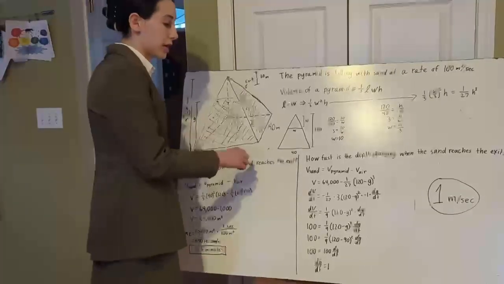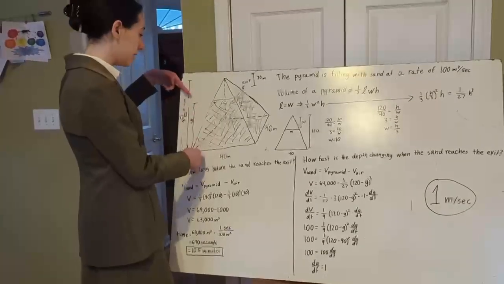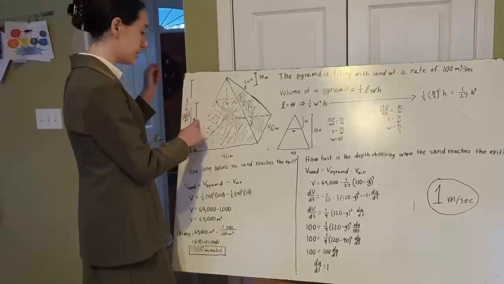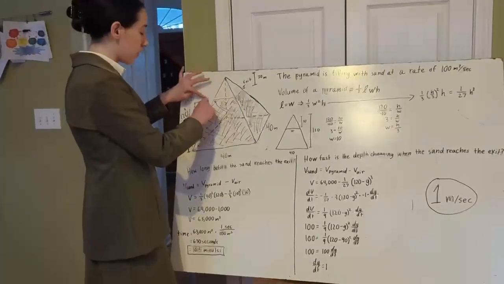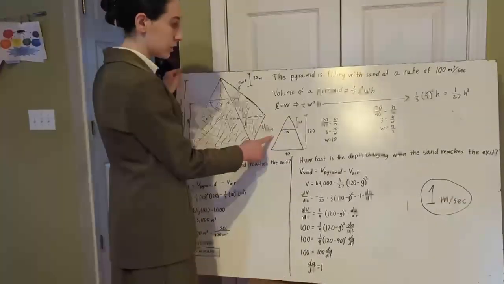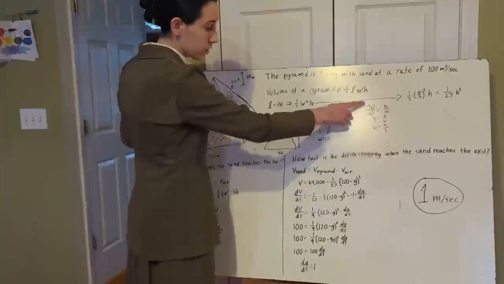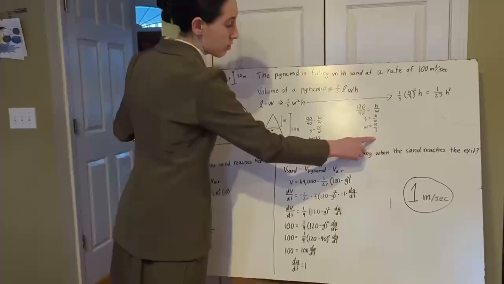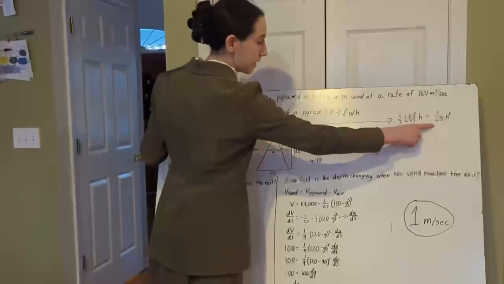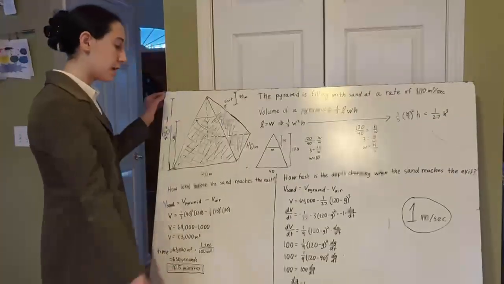So we need to find a general equation for the volume of the air in terms of the height, and we'll call the depth of the sand g. And we need to find the change in the depth with respect to time, which will be dg/dt. To do that, we'll again use similar triangles, and instead of using specific values, we'll just leave them as h and w. We will set up this proportion again, and we will find that the width will always equal 1/3 of the height. We will substitute that into our equation for the volume, and simplify it to find that 1/27 h cubed is the volume. We can then use that here for the volume of the air.